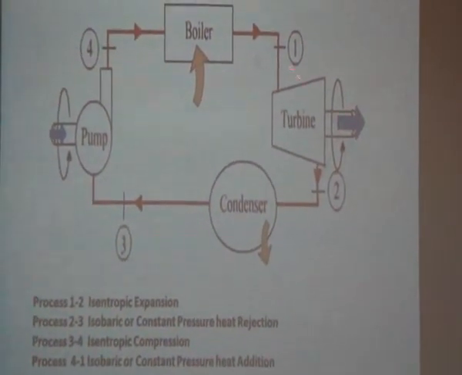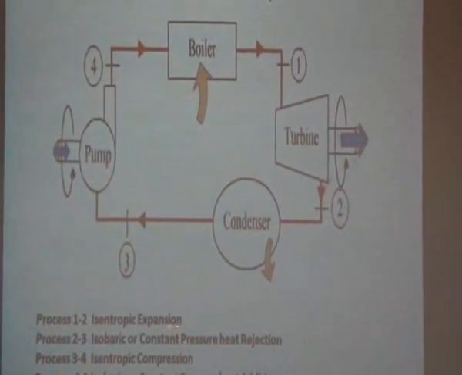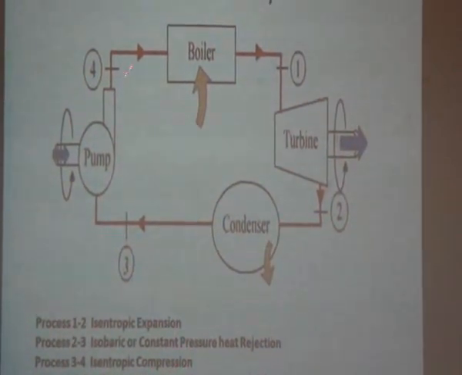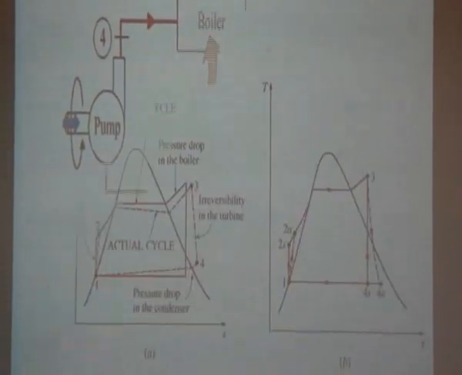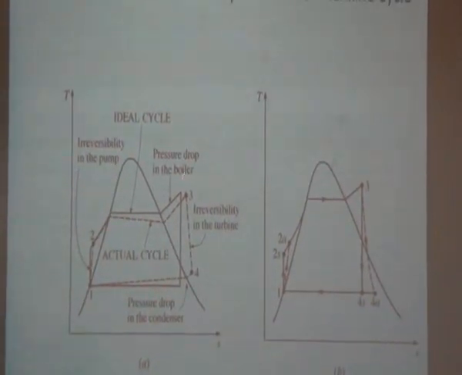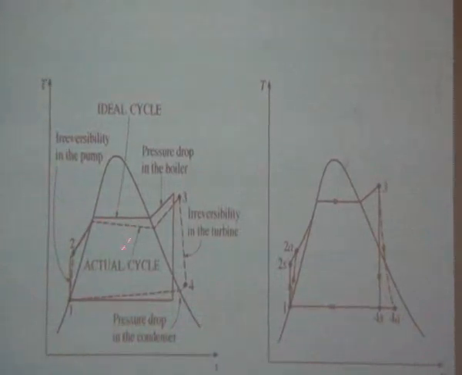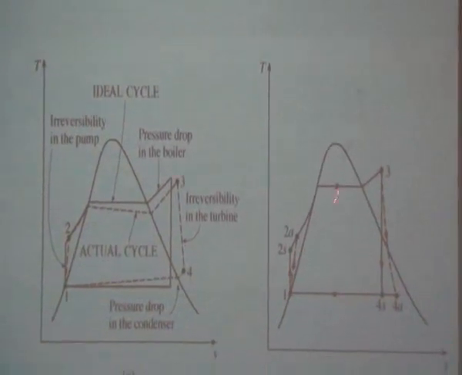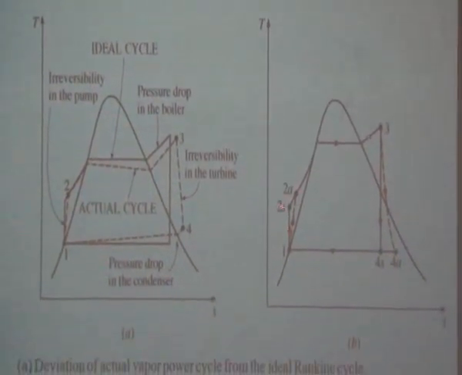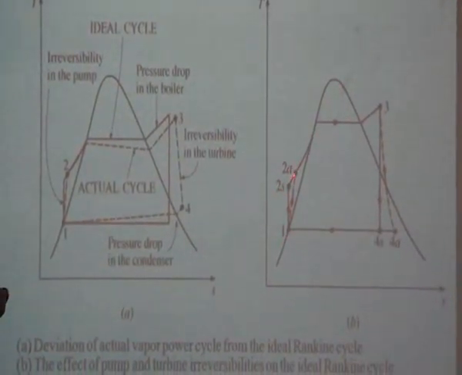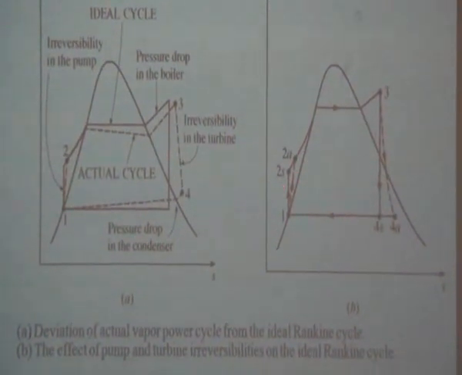As we discussed, we have 4 main components. Process 1 to 2 is isentropic expansion, 2 to 3 is isobaric heat rejection, 3 to 4 is isentropic compression, and 4 to 1 is isobaric heat addition. The actual cycle deviates from the ideal Rankine cycle due to irreversibility in the turbine and pump, and some pressure losses in the boiler tubes and condenser tube. It can be represented in the TS diagram, with the actual compression in the pump.